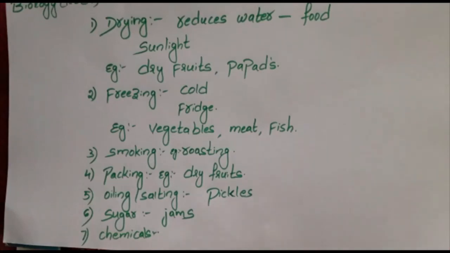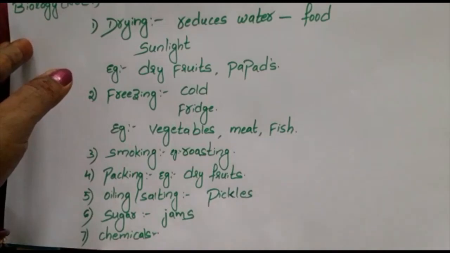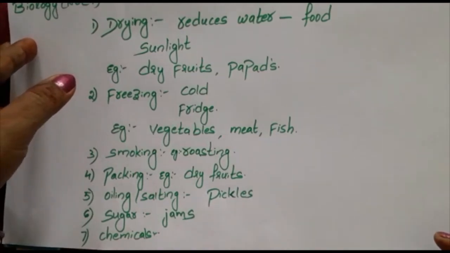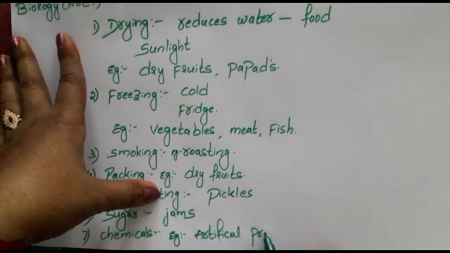They help the food not to spoil. So they add artificial preservatives.